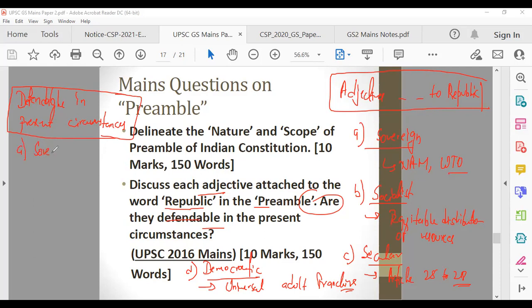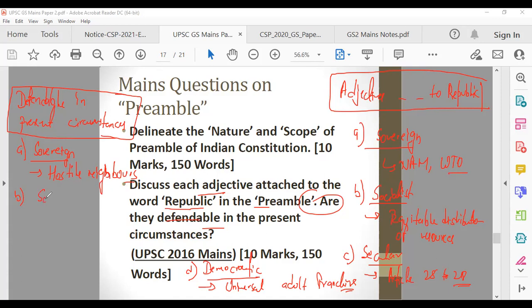First, sovereign. Whether sovereignty is defendable in present circumstances or not. India is an independent country, but we need to be mindful of our hostile neighbors. Who are our hostile neighbors? Pakistan and China. So we need to be mindful of them to defend our sovereignty in every way possible. Again, you have to use these words: defend our sovereignty in every way possible.